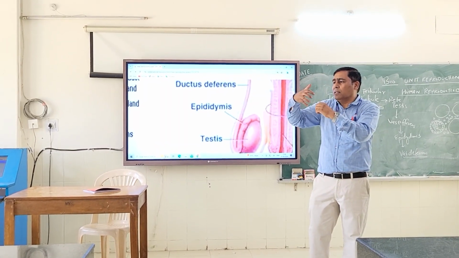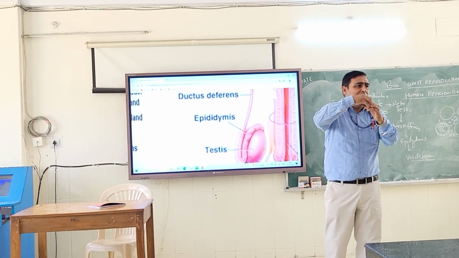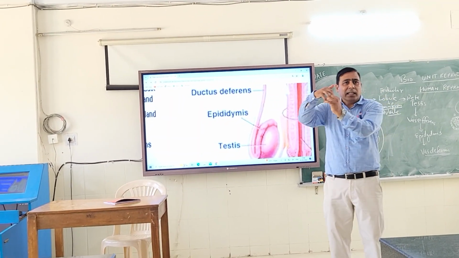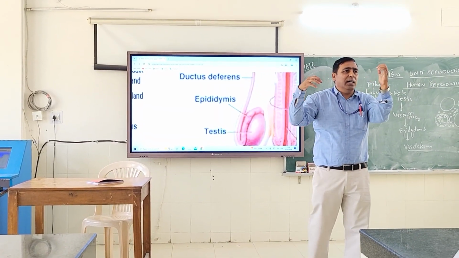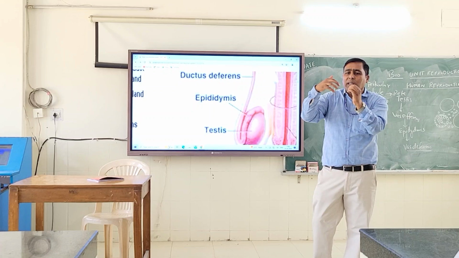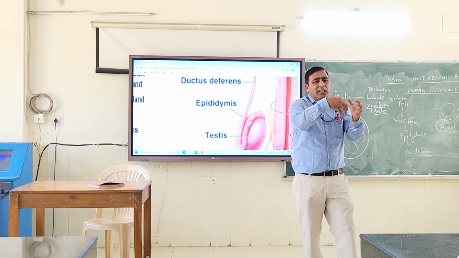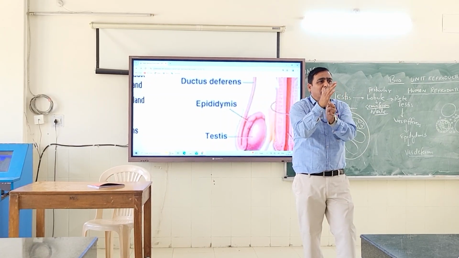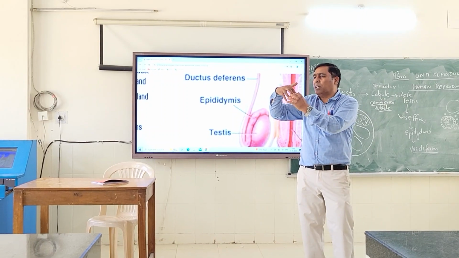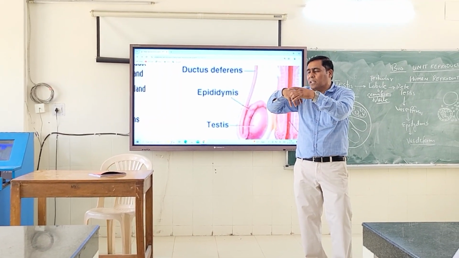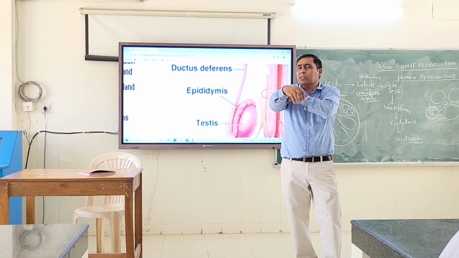But these are the vasa efferentia. Vasa efferentia are getting inside the testes. Are you getting it? They are getting inside the testes. And inside the testes, suppose my hand is the testes. The vasa efferentia are coming out, and this portion, my palm, is the epididymis. So the vasa efferentia are coming out and taking the sperms to the epididymis. The epididymis opens into the vas deferens.